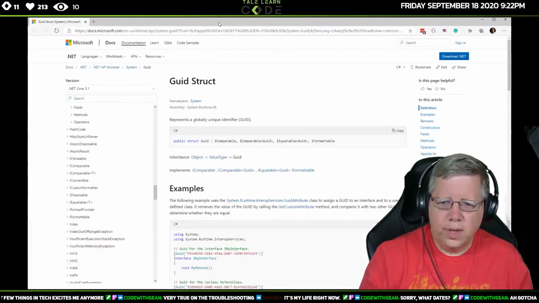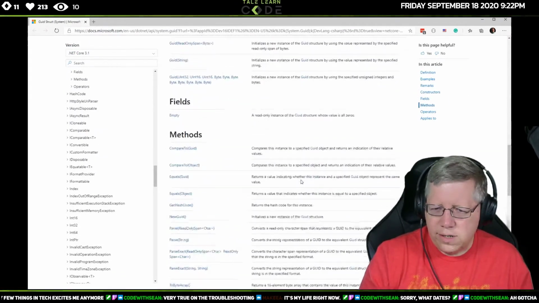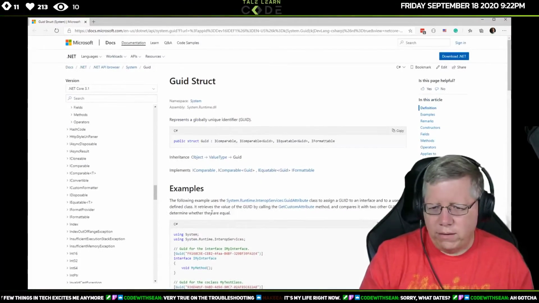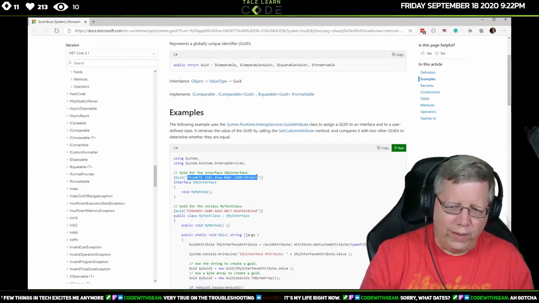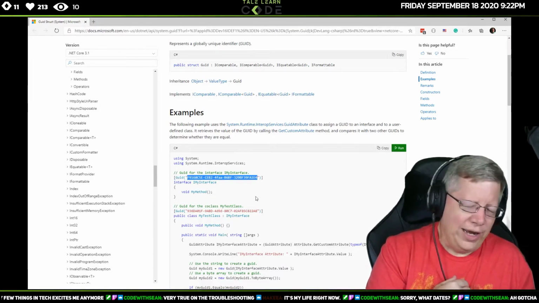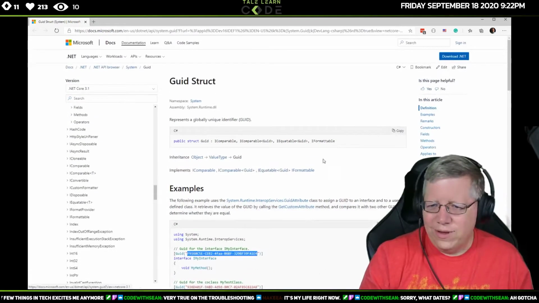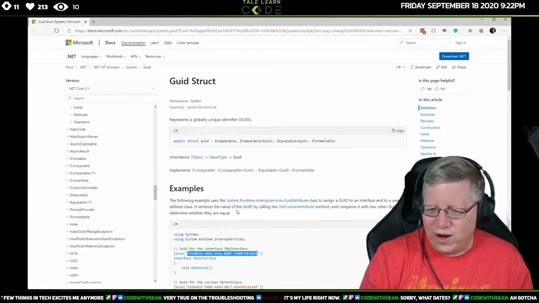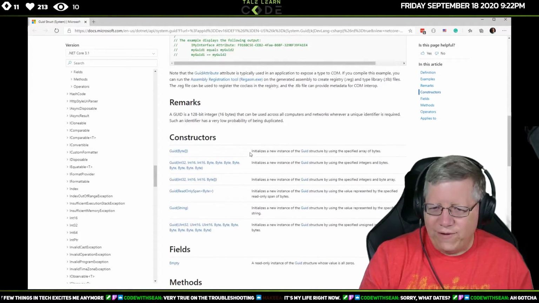Whoops. I was looking to see if I could find... Yeah, this isn't really good. I mean, it's good documentation, but a GUID looks something like that usually. Actually, there's a couple different formats for a GUID. Does this tell me how a GUID is generated? I've forgotten how a GUID gets created.